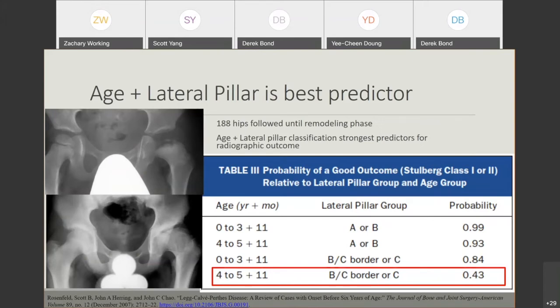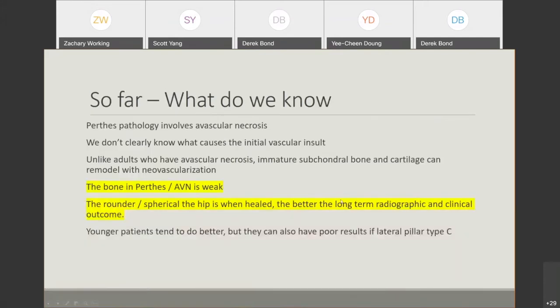So age is protective, but if you have a lot of osteonecrosis to the hip, it's not fully protective. That also means you could have a young patient with a bad outcome. So both age and lateral pillar classification are extremely important for the prognosis for eventual radiographic outcome.